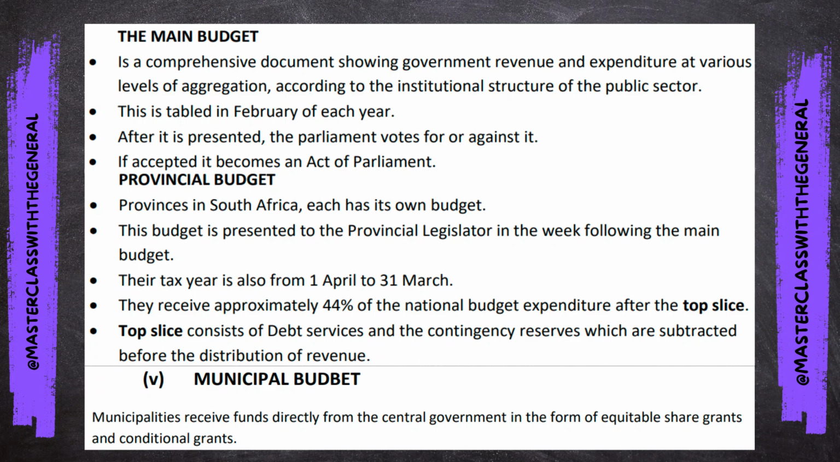Then what happens next? The provincial budget. The provinces in South Africa have their own budgets. This budget is presented to the provincial legislator in the week following the main budget. Their tax year is also from 1 April to 31st March. They receive approximately 44% of the national budget expenditure after the top slice. Top slice consists of debt services and the contingency reserves, which are subtracted before the distribution of revenue.